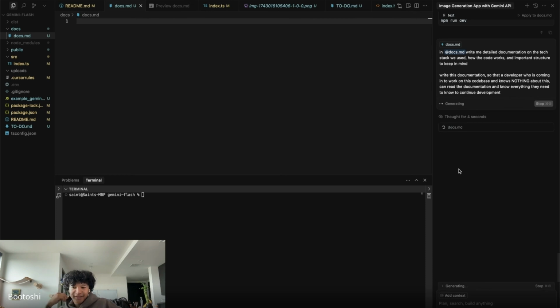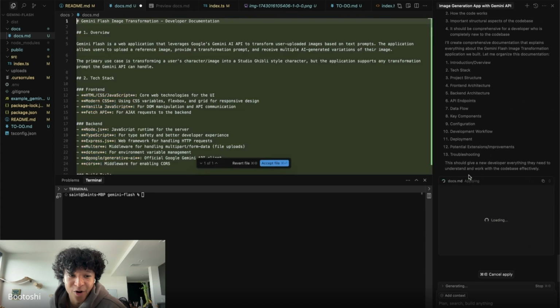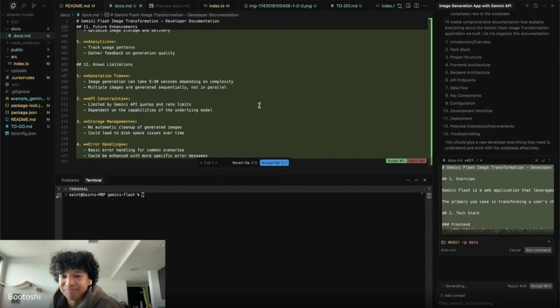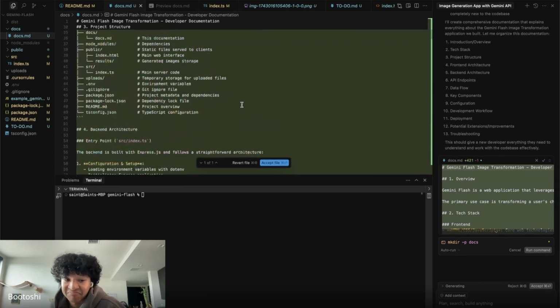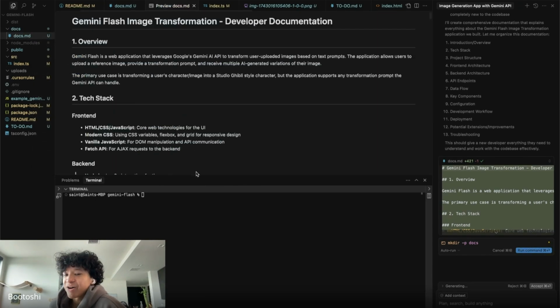Cool. Okay, sick. I don't know if he just froze or if he's writing some really detailed documentation right now. He might be going in the pits with this documentation, or he broke. Oh, he's going in the pits. Oh, he's going deep: how the tech stack is used, how the code works, important structural aspects of the code base. Damn. Okay. Cool. It's kind of like going through these documentations. So now let's understand the code means.